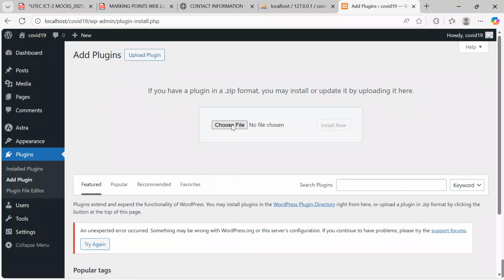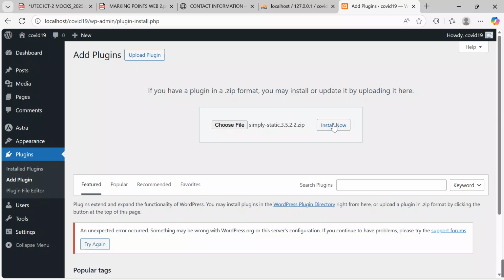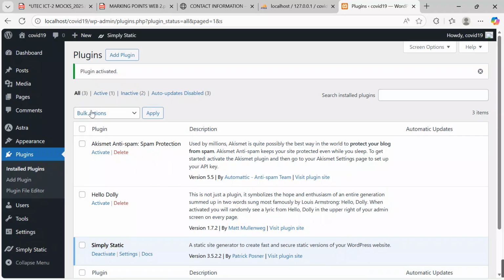Our first plugin, we are going to install the Simply Static plugin. Click on it, click open, and then say install now. Don't forget to pause, rewind, play as we go together. After uploading, come and say activate plugin. After putting this plugin, that will be helping us to download the pages.